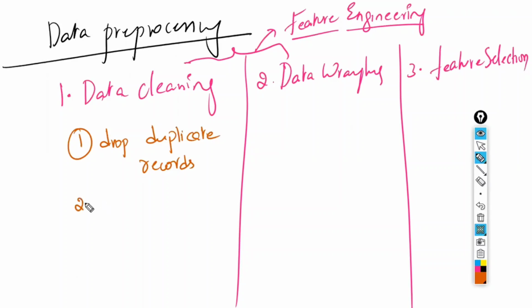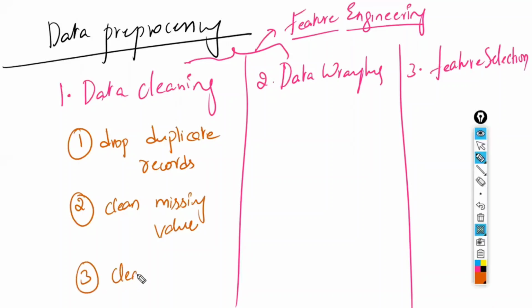Second one, clean the missing values. How you clean them: either fill the missing values or drop them. One is remove and one is replace. Two options will be there. Third one, clean the outliers. Whatever outliers are there, either drop or replace. Again, remove or replace.